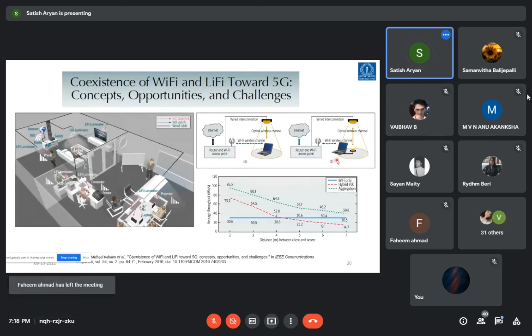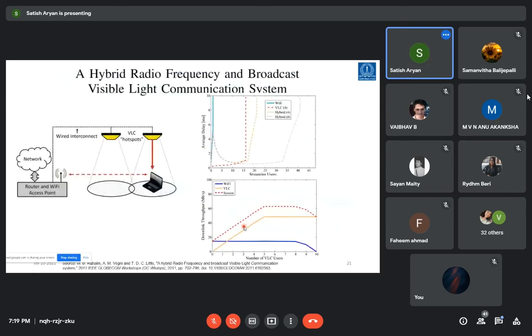The aggregate technology will provide you the best throughput if we implement this kind of VLC technology in our indoor application. So this is another work by Michael Rahim. As I explained in the glimpses of this, he used 2 VLC hotspots and 1 RF access point to cover the uncovered region.